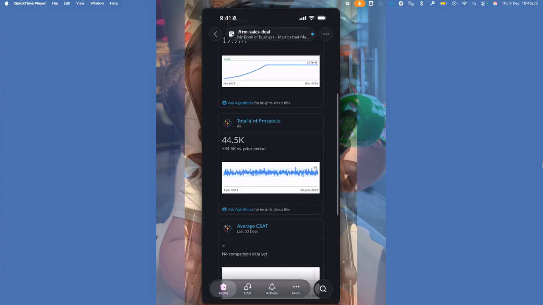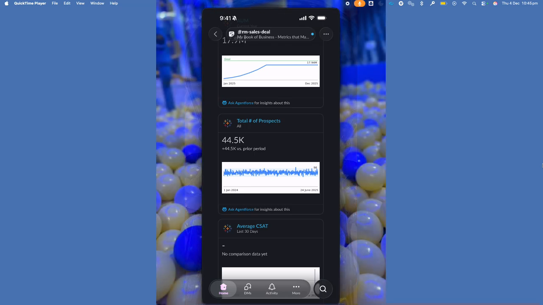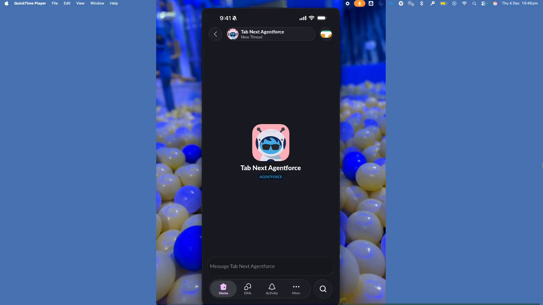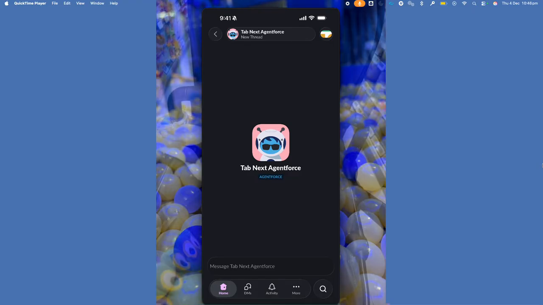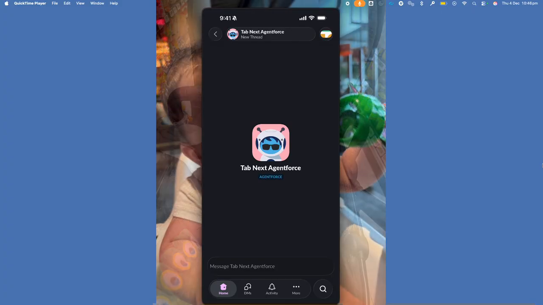Or what I'm going to do now is click on Ask Agentforce. You can see at the bottom of the metric card, I'm going to click on Ask Agentforce, and I'm going to now converse with my data. So look at what we're doing here. We're leveraging Agentforce and the Tableau Next semantic model, bringing all the data into our Data 360, and the consumption or engagement layer is going to be through Slack.